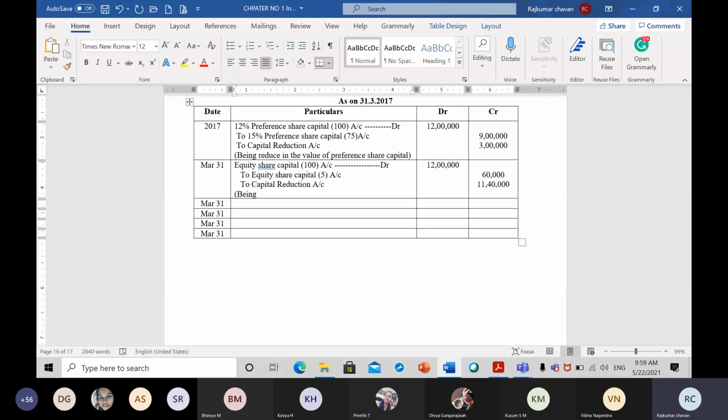So this is the entry for this one, being reduced in the value of equity share. All of you are concentrating on me and listening properly, okay? So, being equity share value reduced. Let us move on to the next one.